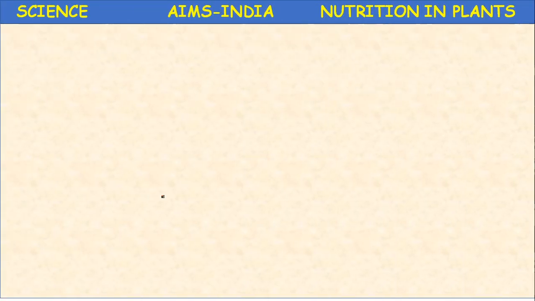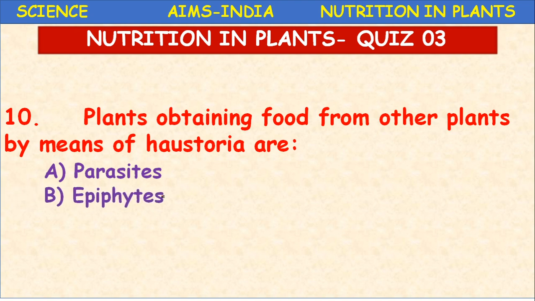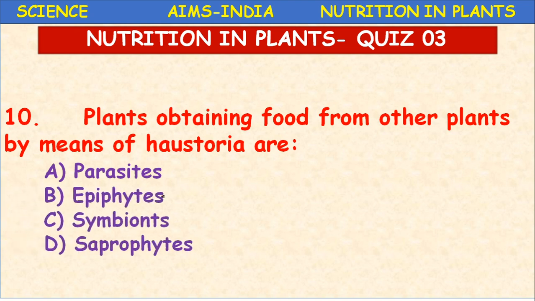Next, the last question of today. The plants obtaining food from other plants by means of haustoria are parasites, epiphytes, symbionts, or saprophytes? Where do you find this haustoria? Haustoria are special root-like structures which help in absorbing nutrients.